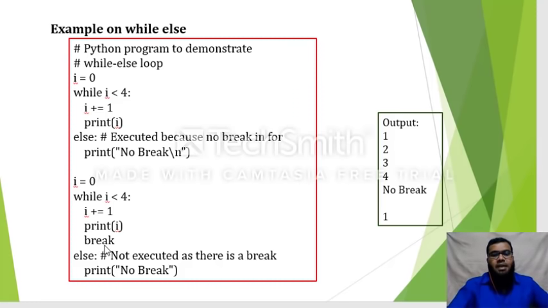So wherever the break is encountered, you have to come out of the loop. Simply, the break statement will break the loop. So once the statement is encountered, I am not bothered about the statements which are written after the break statement.